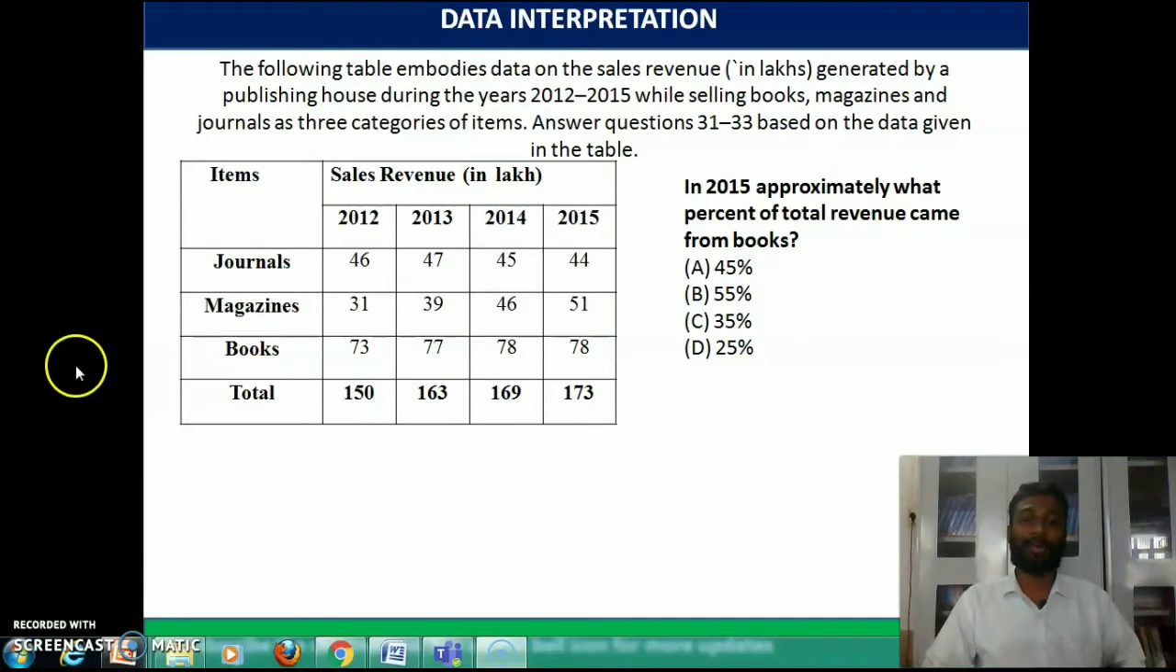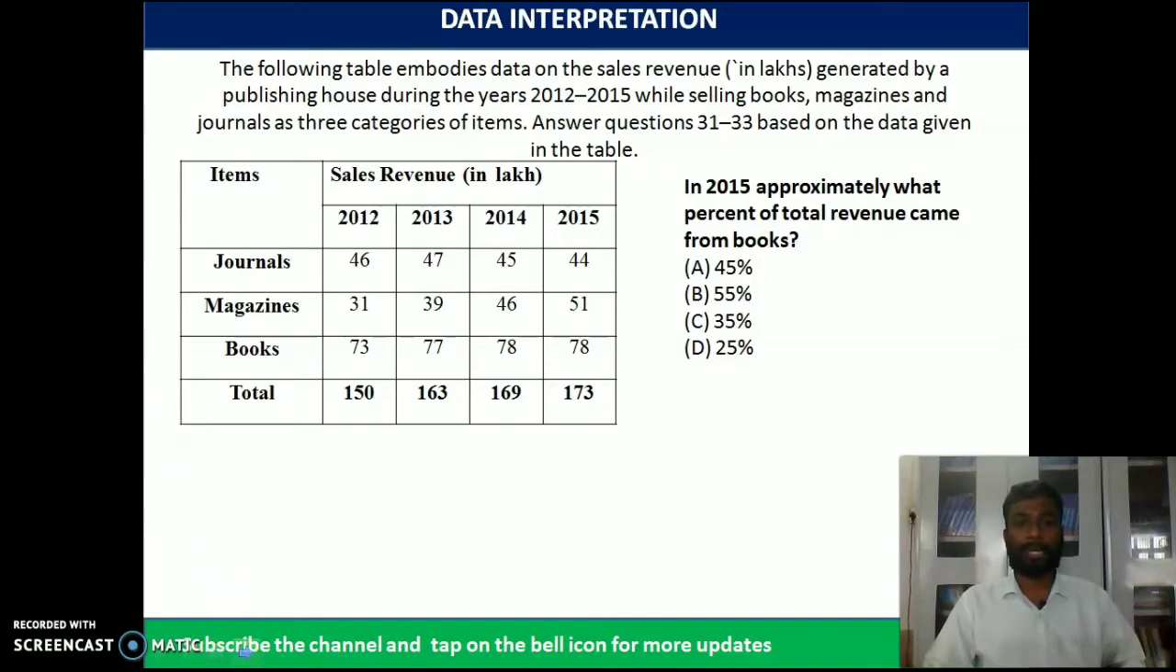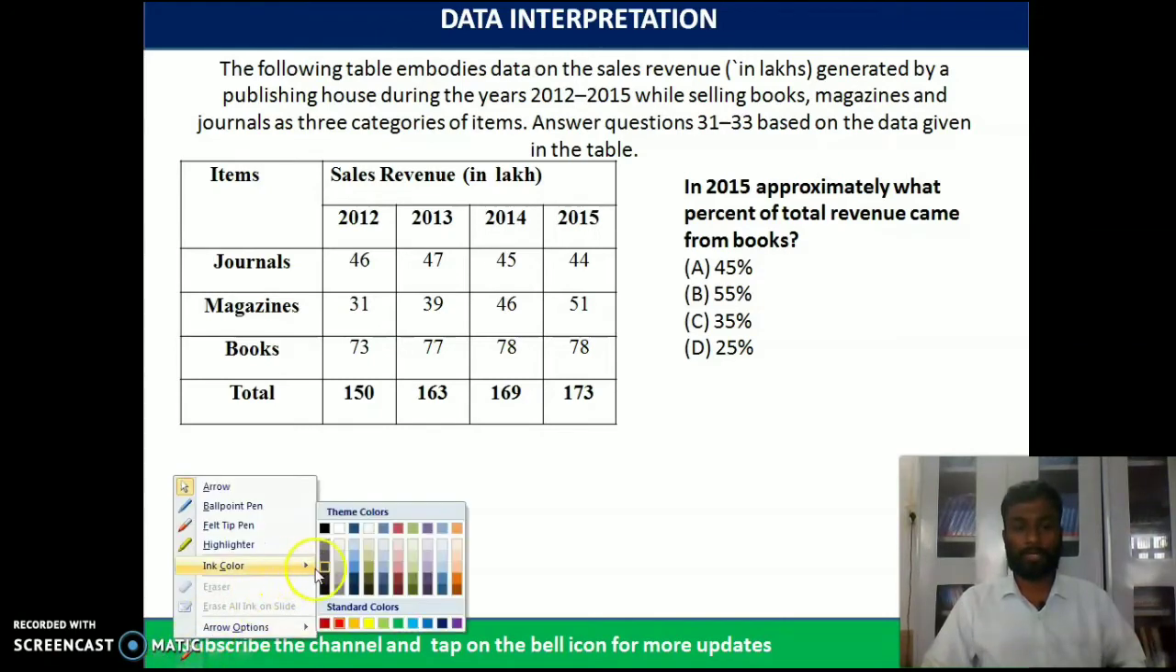In today's video, we are going to solve some questions from the data interpretation category. You can see the entire content of the data interpretation in the question slide. Now let us see the first question in this marathon of data interpretation.